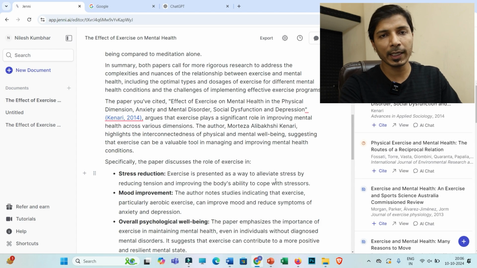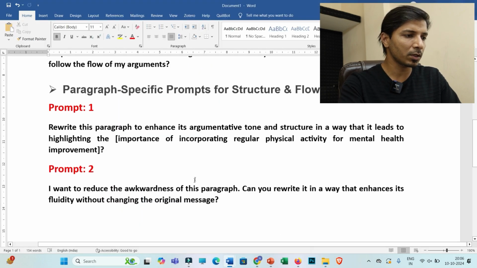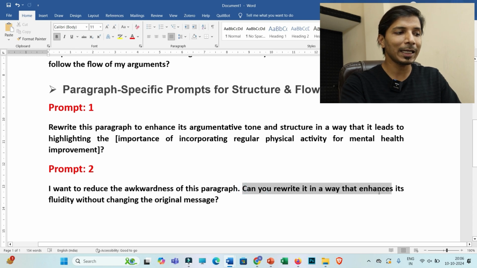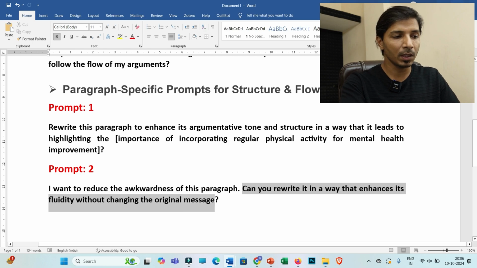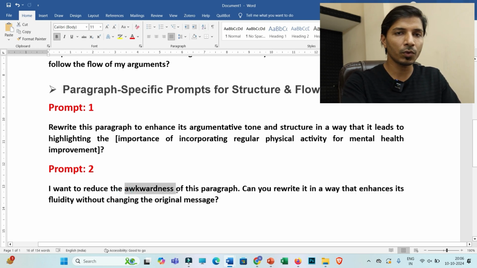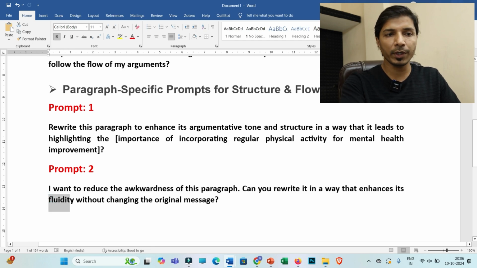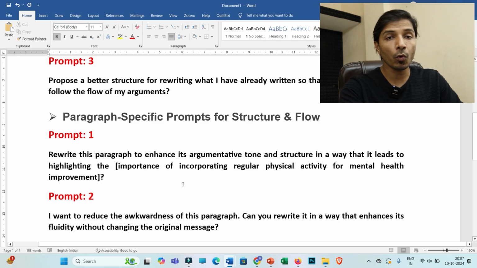Now let us move towards the second prompt that may help you to improve your paragraph structure or flow. I want to reduce the awkwardness of this paragraph. Can you rewrite it in a way that enhances its fluidity without changing the original message? This is especially to reduce this awkwardness and to enhance the fluidity of your text. Now let us move towards the third prompt, which is a really very important prompt.